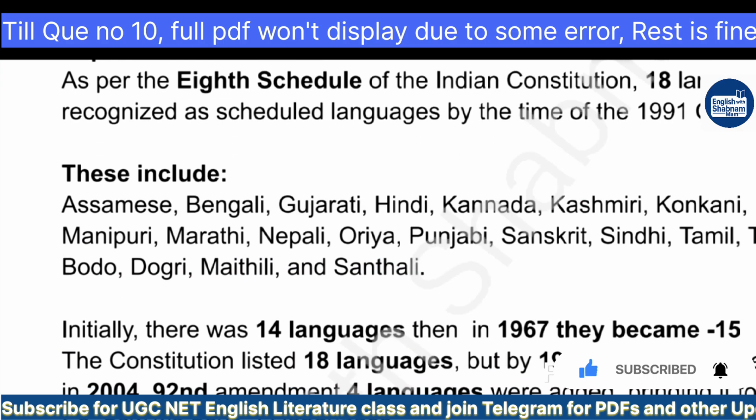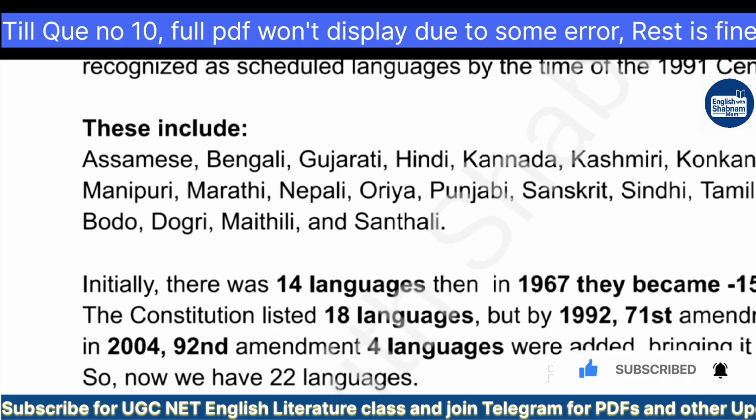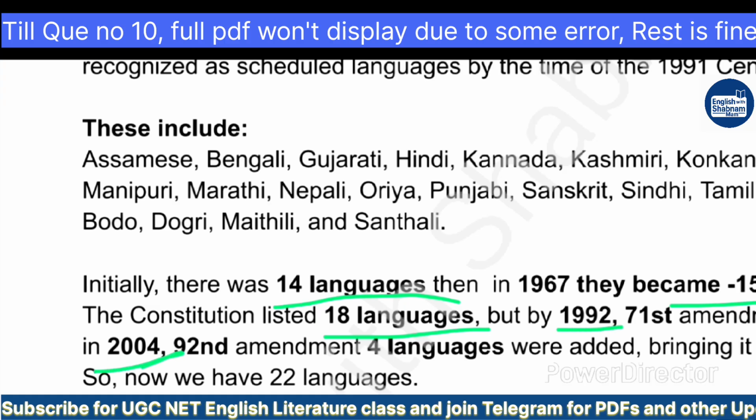But the confusion was between 22 and 18. Why? Because initially there were 14 languages and then in 1967 they became 15. The constitution listed 18 languages, but later, by the 71st amendment in 1992 and the 92nd amendment in 2004, 4 languages were added. After adding these 4 languages, it became 22.